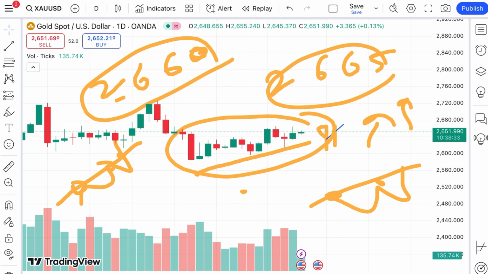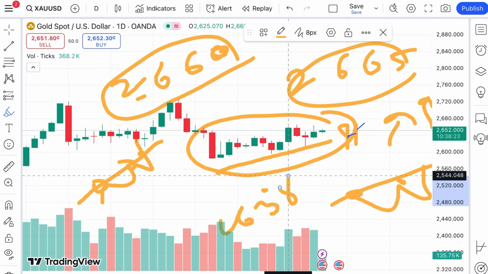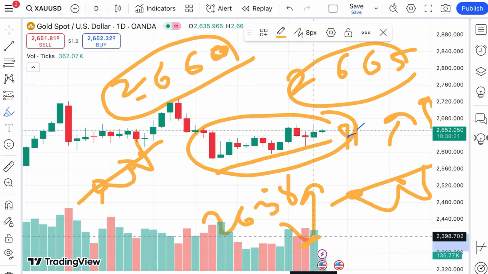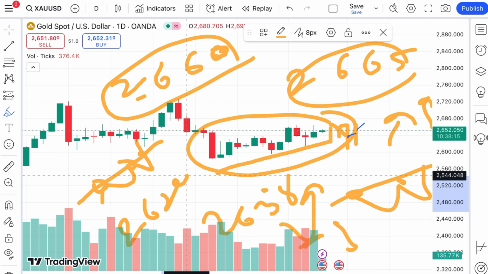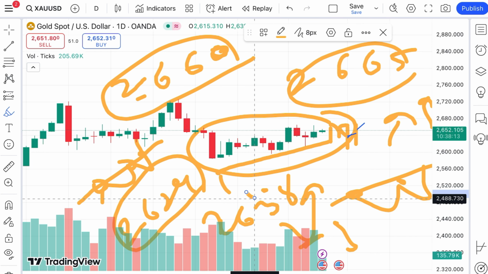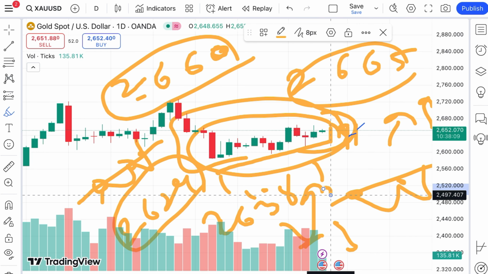But if the price doesn't sustain, there is a probability that it can come down again towards a level of $2638. Okay, and from there a bounce back can come. But if that doesn't sustain, we can see a further downfall towards a level of 2636, and from there a level of $2629. And if that doesn't sustain, a further fall we can see, so there will be a zone breakout, and a further fall will be there.